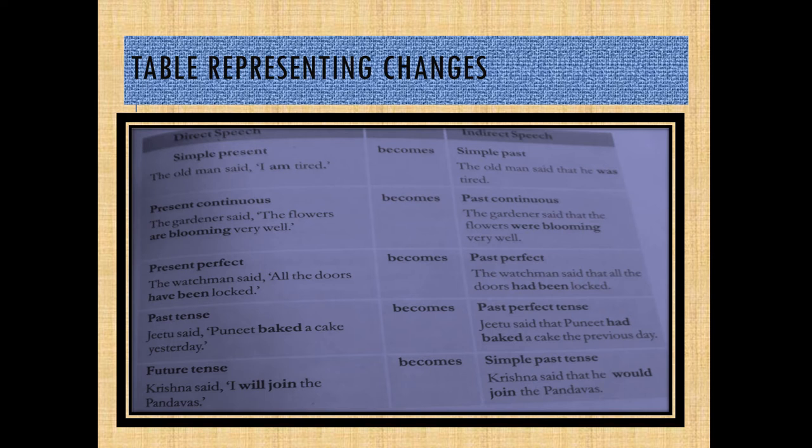Past tense becomes past perfect tense. Okay? So, the past tense in direct speech becomes past perfect tense in indirect speech. Let's see the example. Jitu said, "Puneet baked a cake."